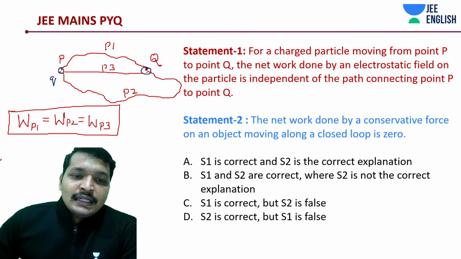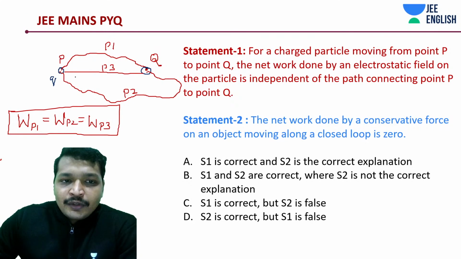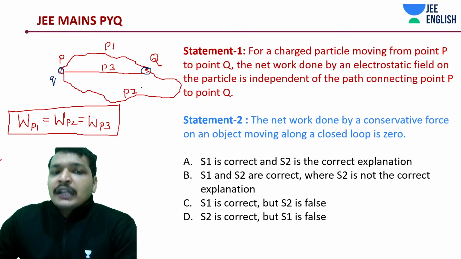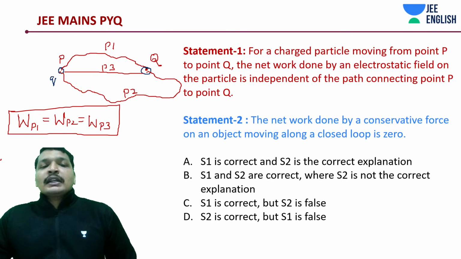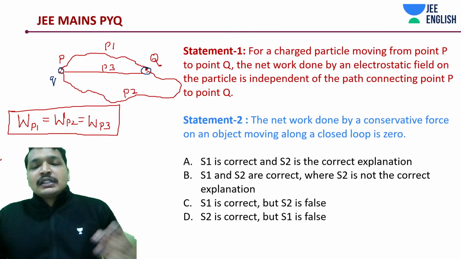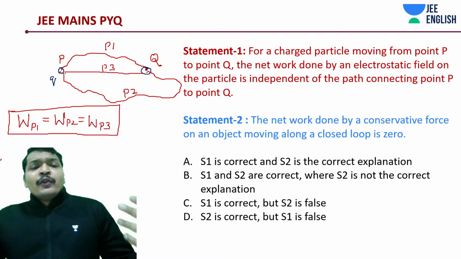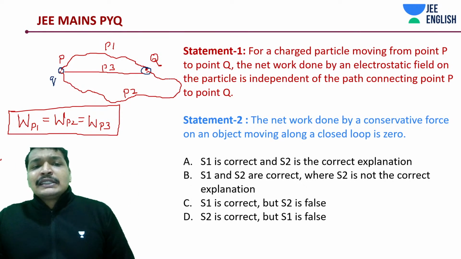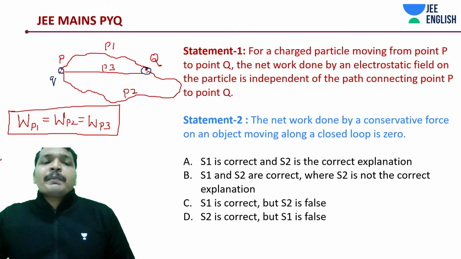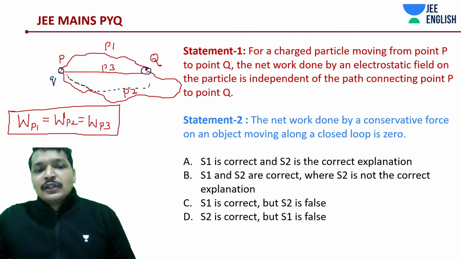Okay, let's understand this. Let's say you have moved through P2 and you want to say that work done on the system, by you, from moving it from this path P2 is the same as P3. How would you do that? Or P1? So you say that you take a closed loop like this. You have moved the charge from here to here and from here to here.